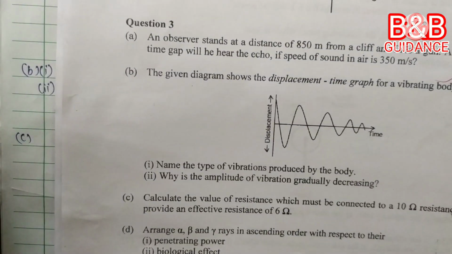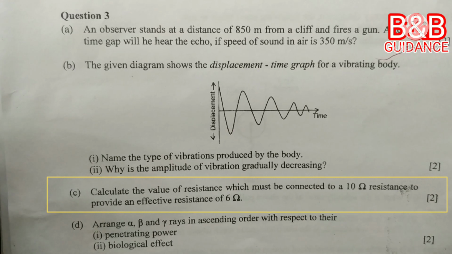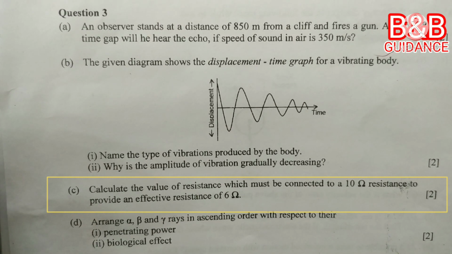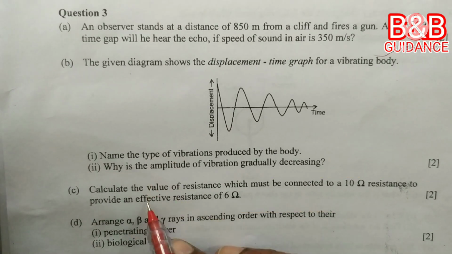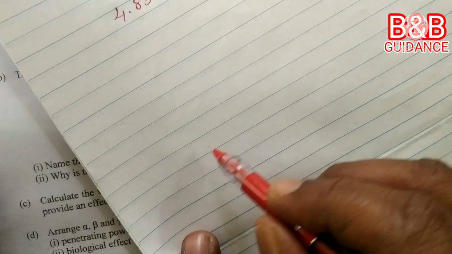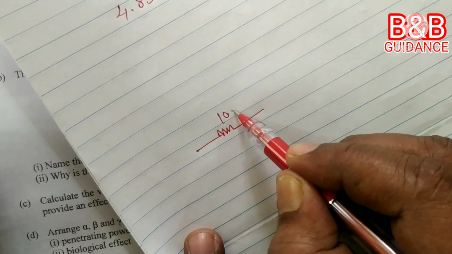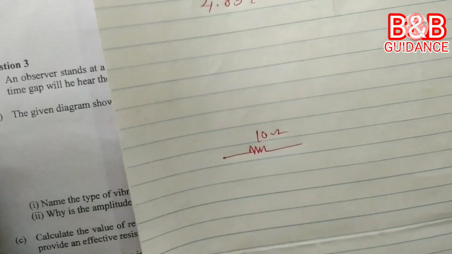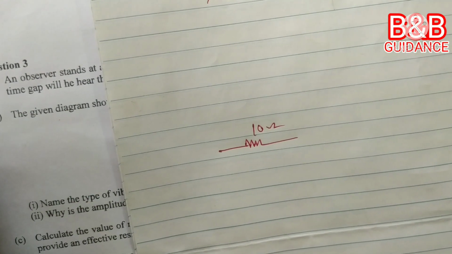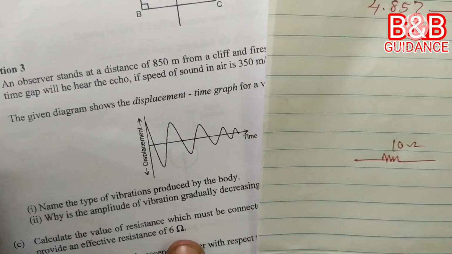So next question, calculate the value of resistance which must be connected to a 10 ohm resistance to provide an effective resistance of 6 ohm. One resistor is there, that is of 10 ohm. Another resistor is connected to this, and the resultant resistance is 6 ohm.